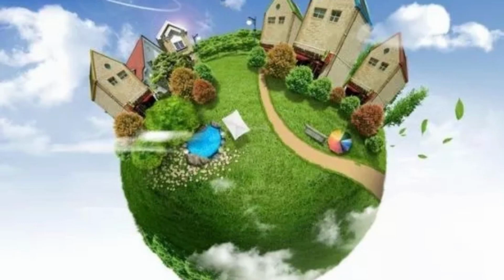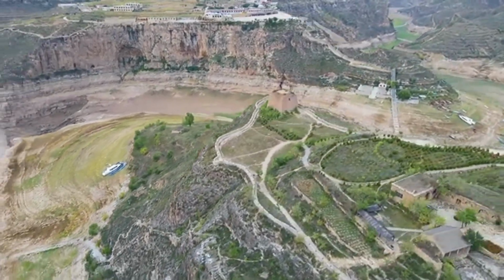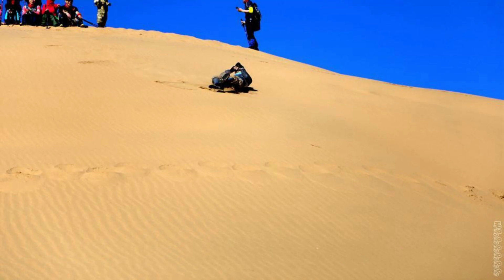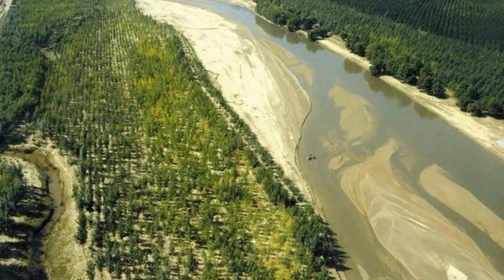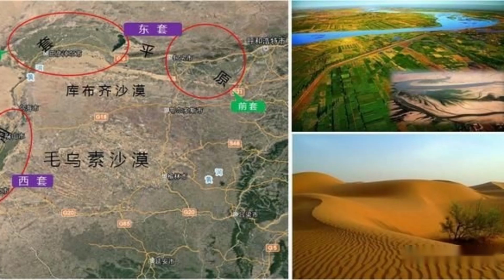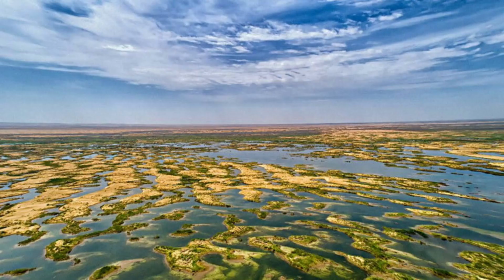Ecology first, people's livelihood first. The Yellow River flows through Hangjin Banner with a total length of 238 kilometers and an annual transit water volume of approximately 24.8 billion cubic meters. The Kubuqi Desert is the seventh largest desert in China, located on the south bank of the Yellow River within the Ji bend of the Yellow River in the Hetao Plain. It covers a total area of 14,500 square kilometers, of which the territory of Hangjin Banner covers an area of 922 square kilometers, accounting for 12% of the total land area of the Banner.